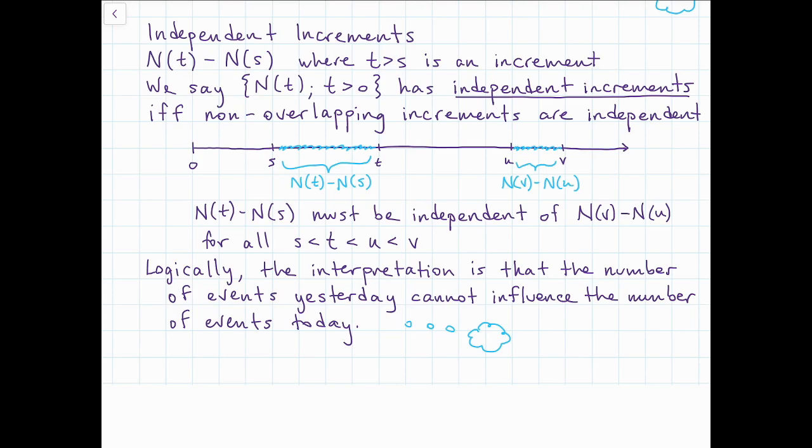So for example, if we had a model for the number of traffic accidents at a particular intersection, you wouldn't really expect there to be dependence under normal circumstances between two non-overlapping periods. If there were dependence, that would mean someone is keeping score. Someone is looking and saying, there haven't been a lot of accidents at this intersection this week. Maybe I'll make some the next week. Now, obviously, we know that doesn't happen.